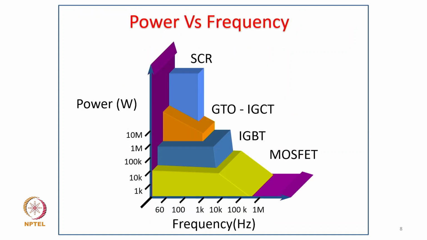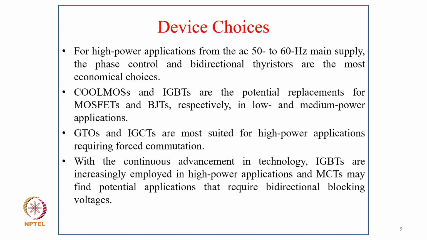Then power versus frequency. Of course, you can see the power goes up to 10 megawatt, and frequency up to 1 megahertz, starting with the thyristor at low frequency, up to typically 100 Hz, then GTO, then IGCT and IGBT. Then of course the MOSFET goes to high frequency.